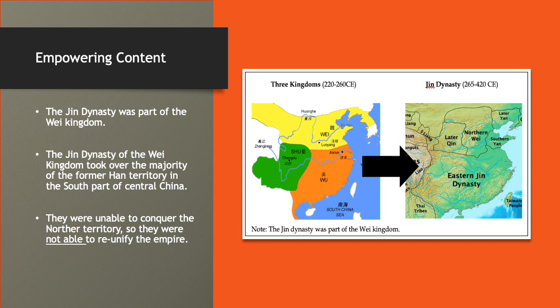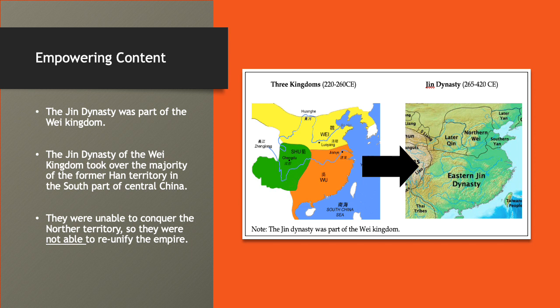The first is of the Three Kingdoms period from 220 to 260 CE on the left, and that's going to lead us into the Jin Dynasty from 265 to 420 CE, right? It looks very, very different, and the Jin did get control of quite a bit, but we see something weird going on at the top of the map, right?